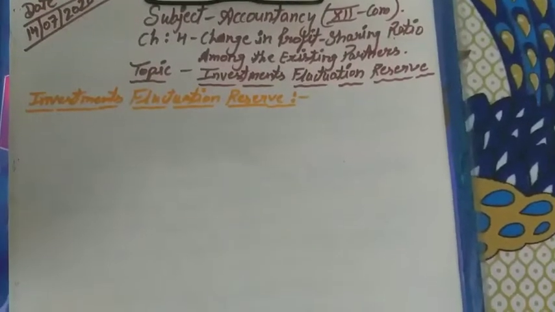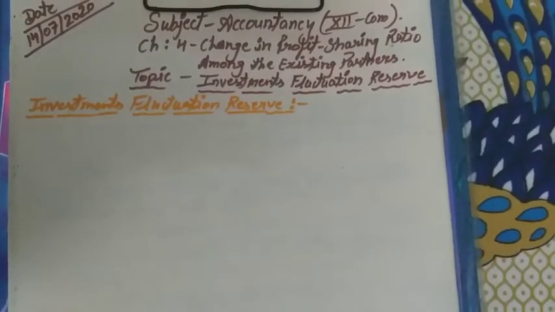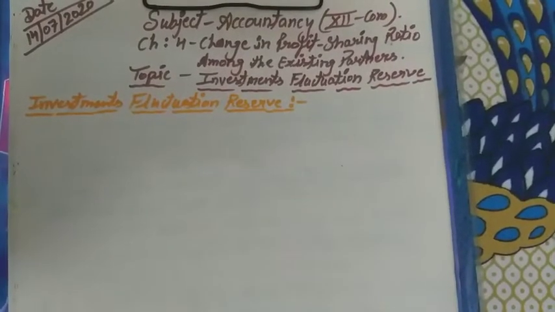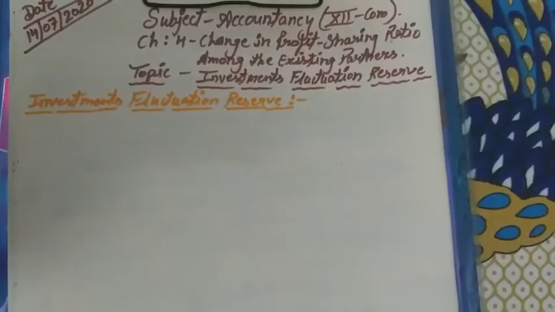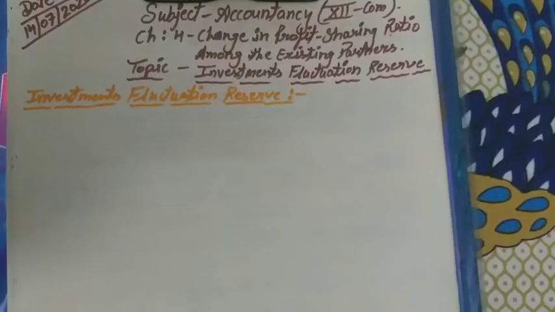Then to cover that value, or to equalize the value of market and the book value, this reserve is used for those investments.